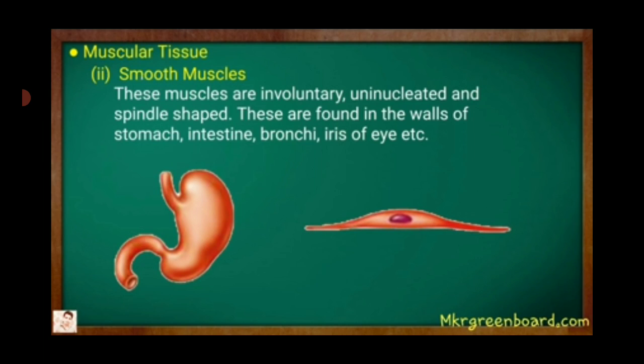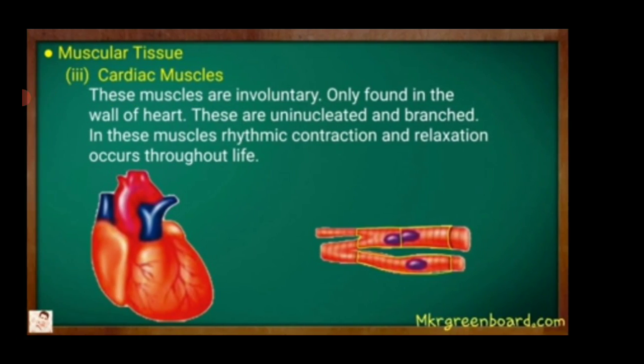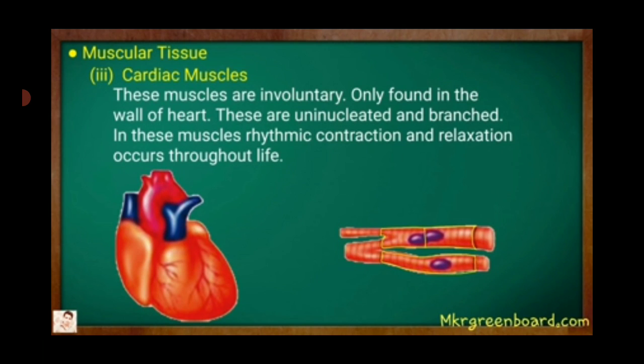These are found in the walls of stomach, intestine, bronchi, iris of eyes, etc. Third one is cardiac muscles. These muscles are involuntary. That means they are not under our control. Only found in the wall of heart. These are uninucleated and branched. In these muscles, rhythmic contraction and relaxation occurs throughout the life.